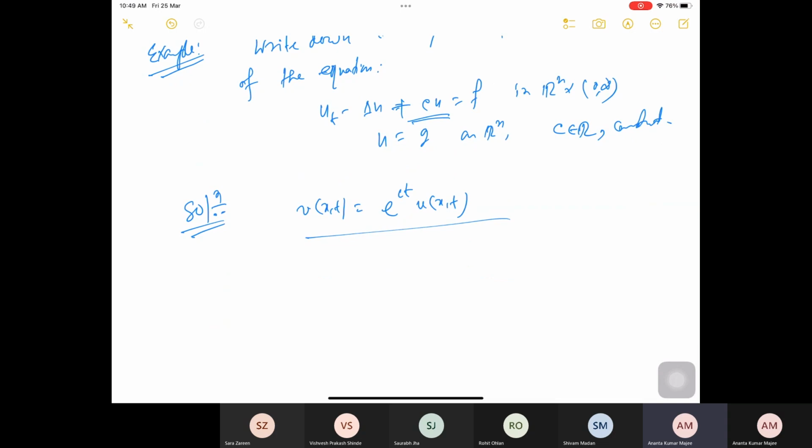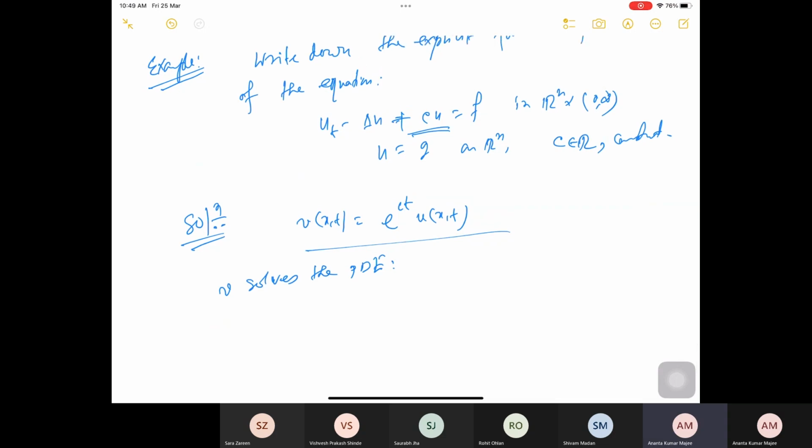Then you check that if u solves the given PDE, then v solves the following PDE, because v_t is u_t times e to the power ct, it is just multiplied by these functions. So what you get is v_t minus Laplace v is equal to e^{ct} f(x,t).